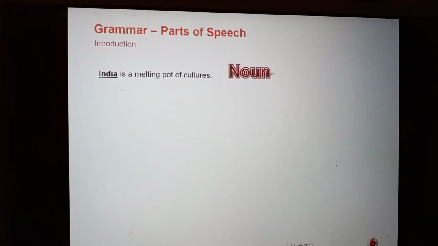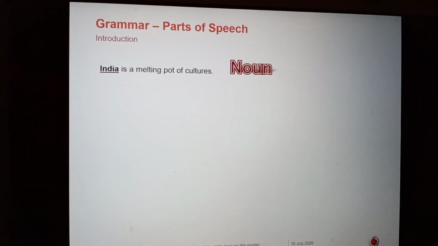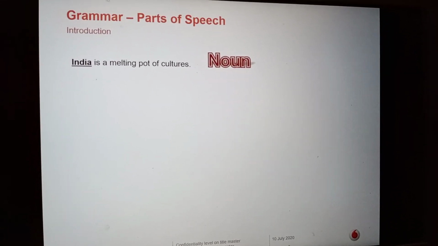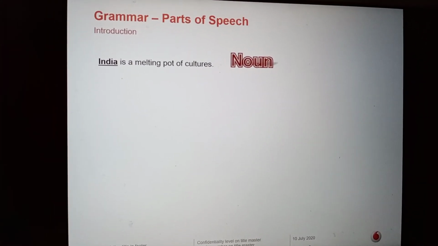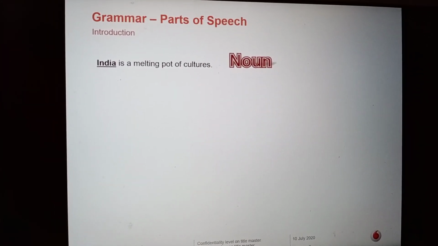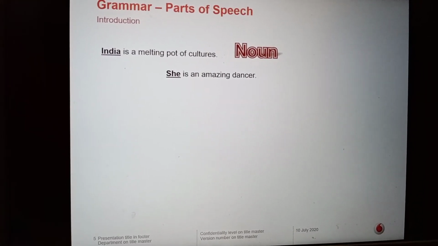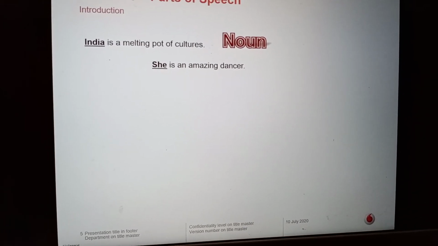Yes. Now you see the first sentence, and it is readable as: India is a melting pot of cultures. The word underlined is India. What part of speech is India? It's a naming part, so it is a noun. Now comes the next sentence: She is an amazing dancer. What is underlined?